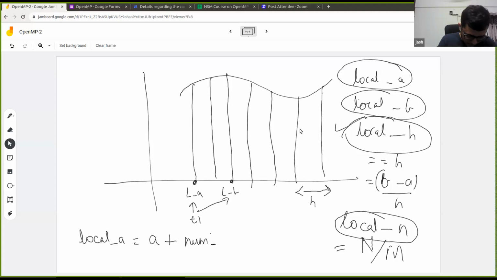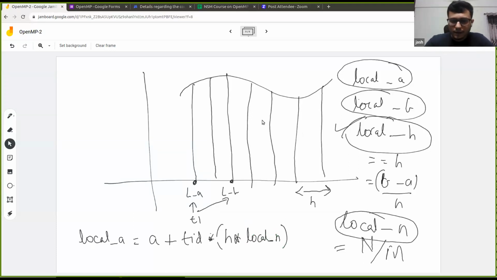Thread ID actually, so not num threads. TID into H into local N, right?